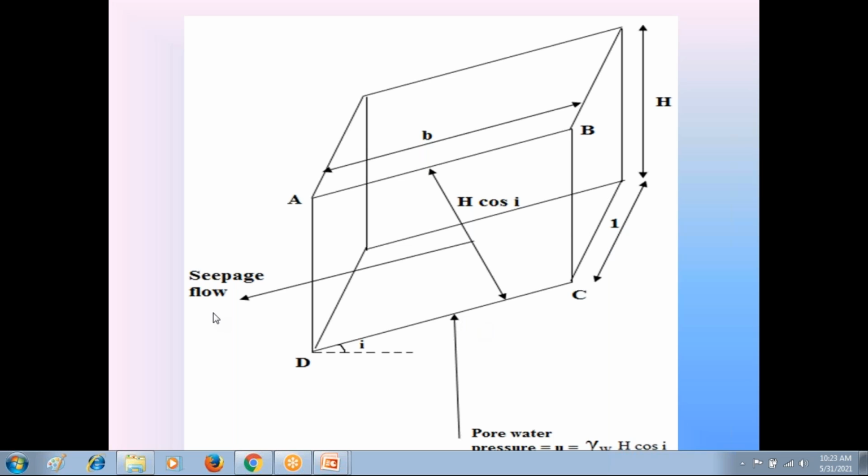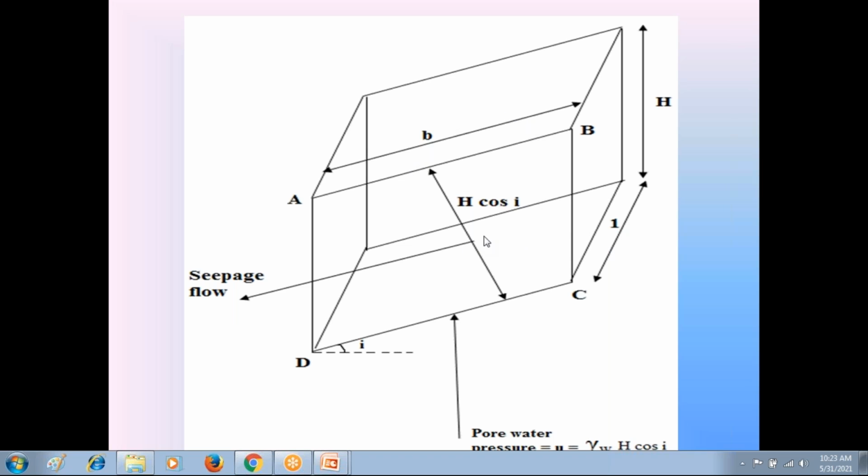Due to this seepage flow, the pore water pressure acting vertically upward on this soil prism has a magnitude equal to the unit weight of water gamma W into the perpendicular height of the soil prism H cos I. So this vertical pore water pressure is equal to gamma W into H cos I.